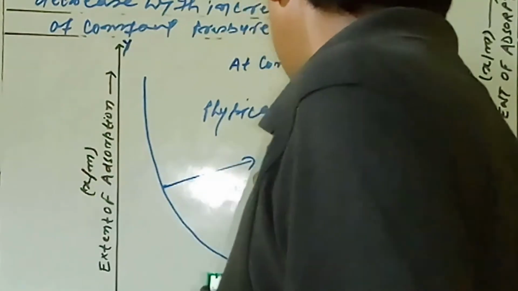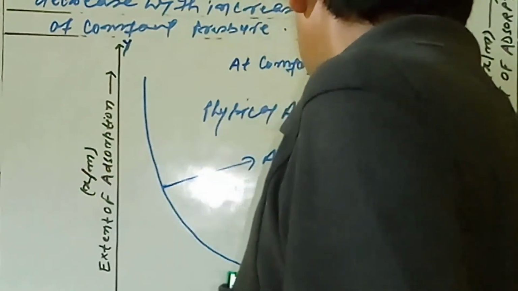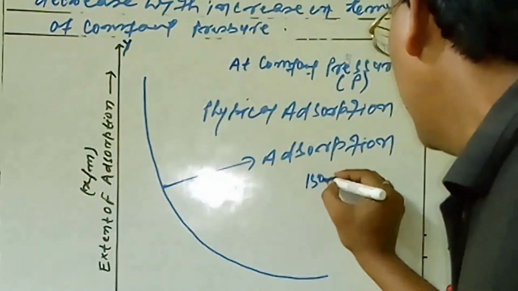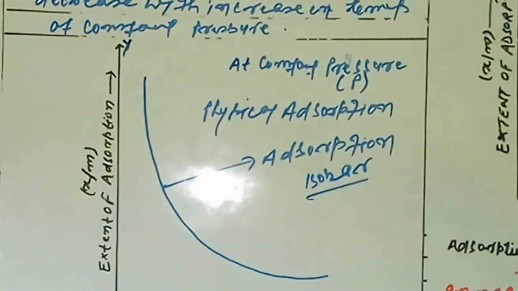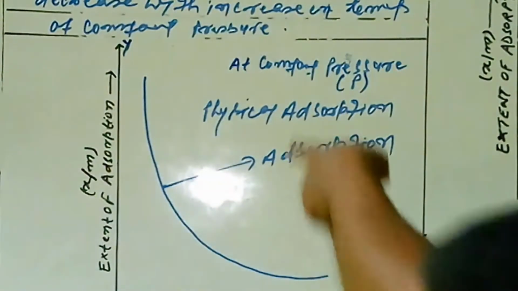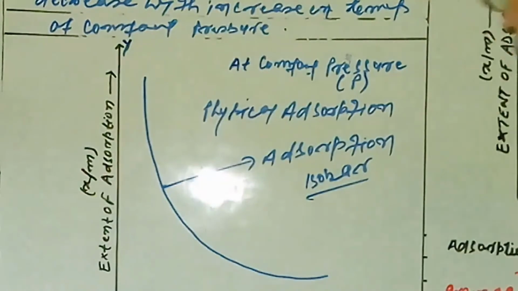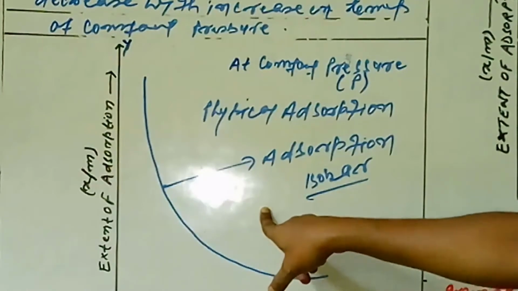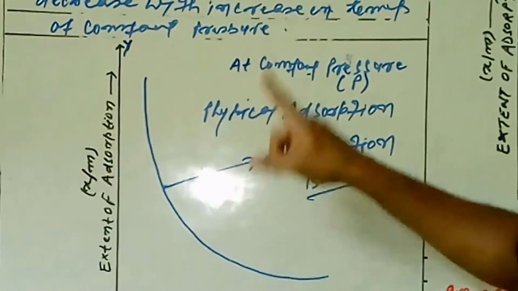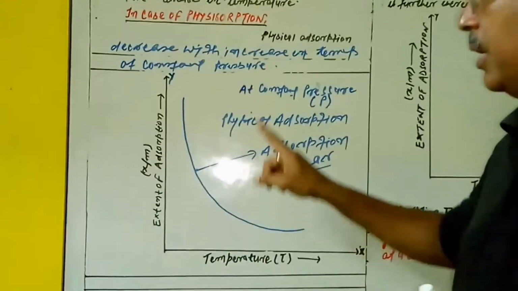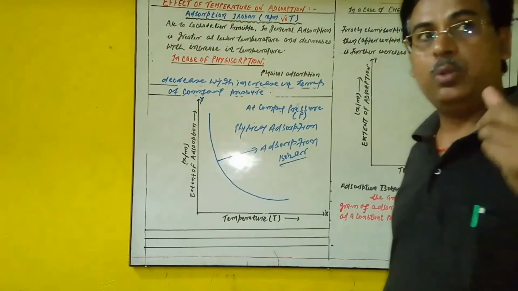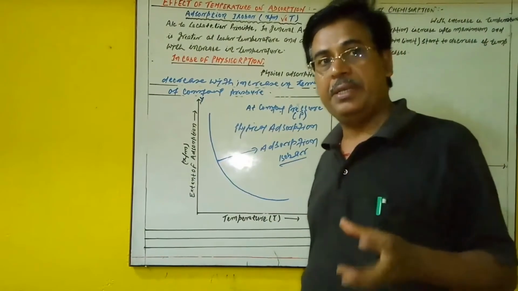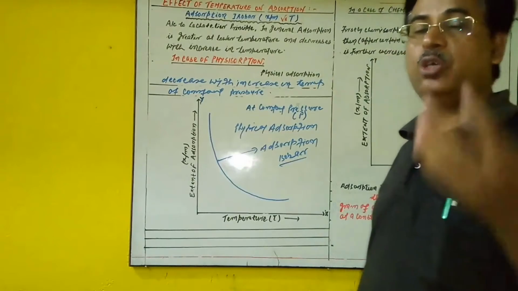And this graph is called adsorption isobar. So from the graph it is also clear that if we increase the temperature, physical adsorption starts to decrease. Why? Again we repeat, it is because adsorbent and adsorbate are held together by the weaker van der Waals forces, and the energies needed here are very low to adsorb over the outer surface.